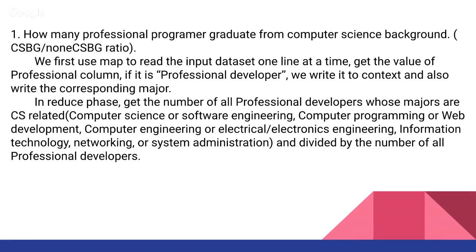So now I'm going to talk about the detailed design of our MapReduce program. Regarding our first problem, we first use the map to read the input data set one line at a time and get the value of the professional column. If it is a professional developer, we write it to context and also write the corresponding major. In the reduce phase, we get the number of all professional developers whose majors are CS related and divide by the number of all professional developers.